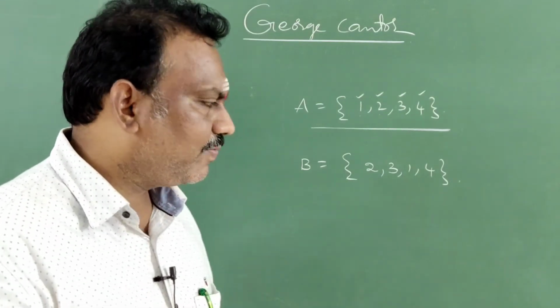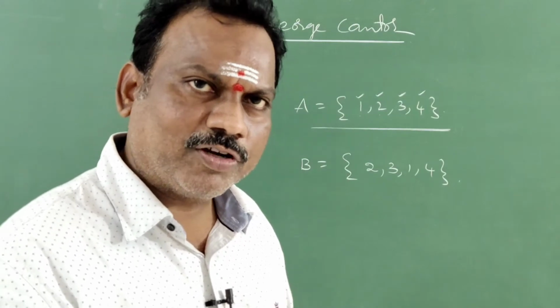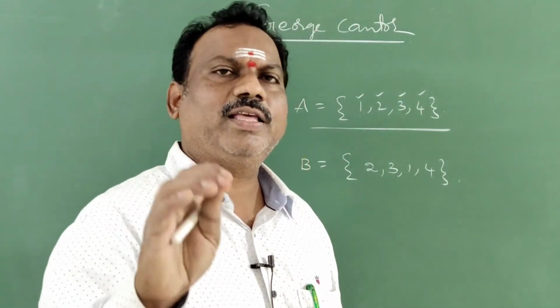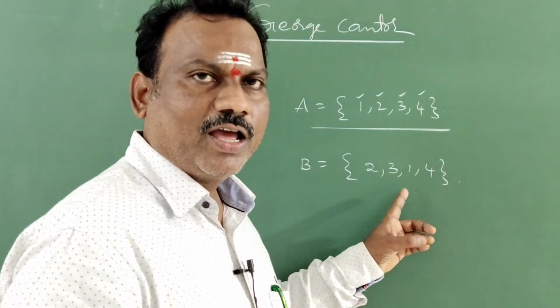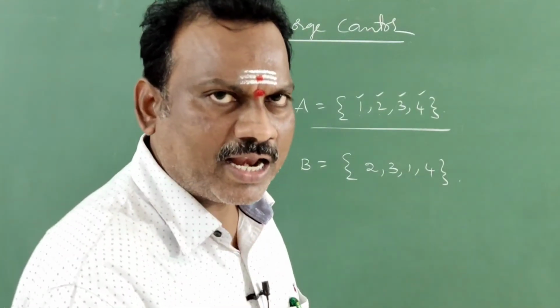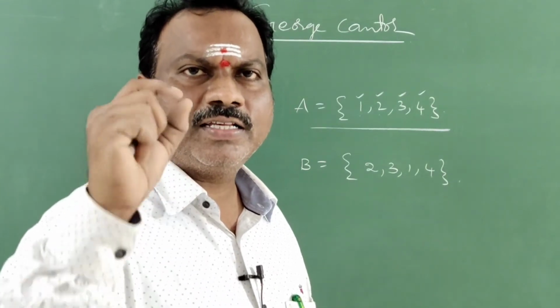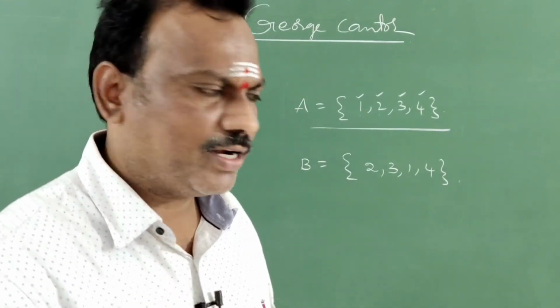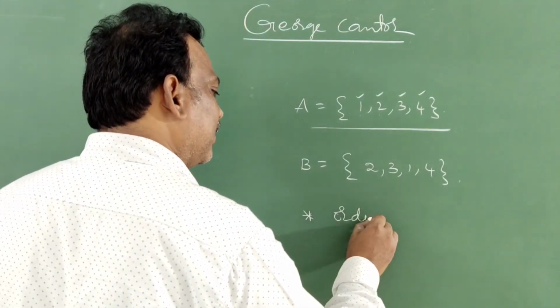We can write 1, 2, 3, 4 or 2, 3, 1, 4 or 4, 3, 1, 2 or 1, 4, 3, 2, but they must be 1, 2, 3, 4 only in the set. Order is immaterial. Remember it. While representing the set, order is immaterial. That is the first point.